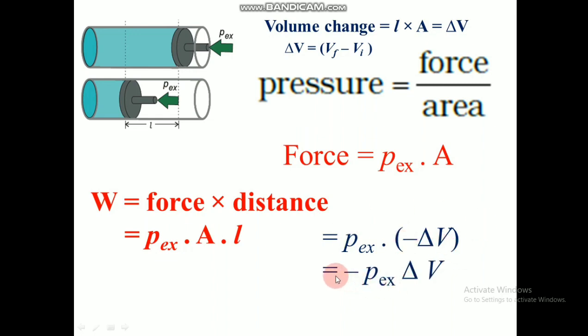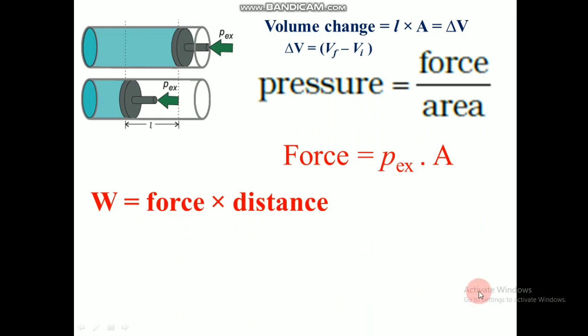And this equation we can write like this: W is equal to minus P external into delta V. And one more negative sign we are giving, because this negative sign is for making the value of work a positive value. So whenever we take Vf minus Vi in the case of compression, we get a negative value here. So we are adding just this one negative sign to get the work done as a positive value. So here we have a negative value. To compensate that, we put a negative sign here also. So both of them will become a positive value. Hence, we get work as a positive value. So that's why we put this negative.